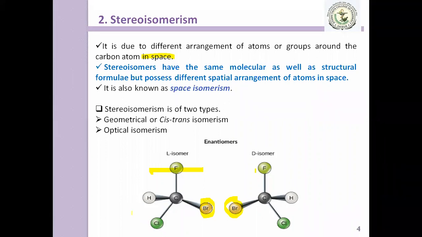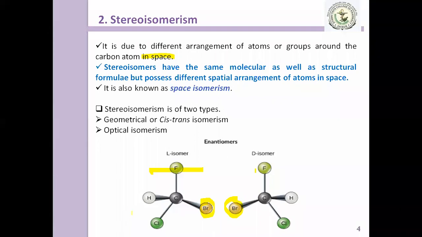Can you tell me about the different types of structural isomerism? Yes, structural isomerism, which we classified into 5 types. Which are those? Chain isomerism. Second, position isomerism. Third one, metamerism. Fourth one, functional isomerism. And fifth one, tautomerism. Yes, very good.